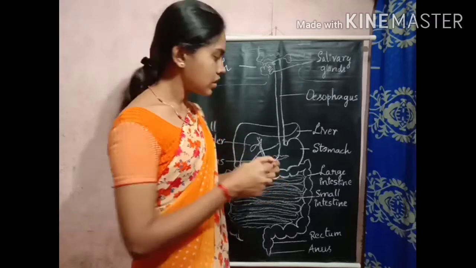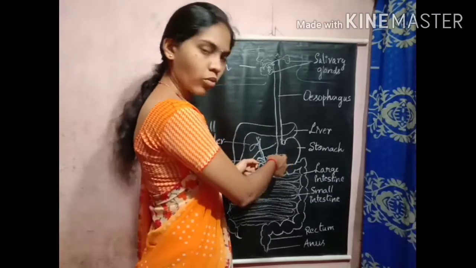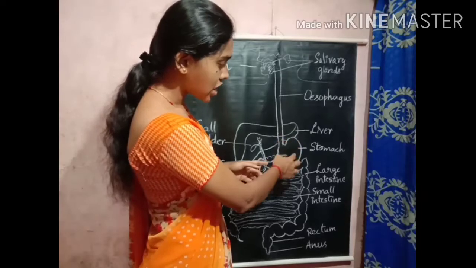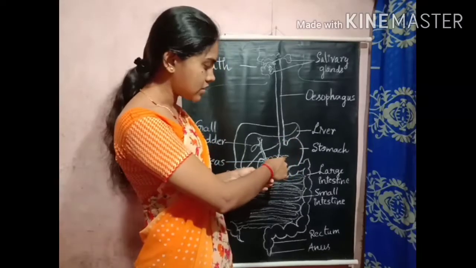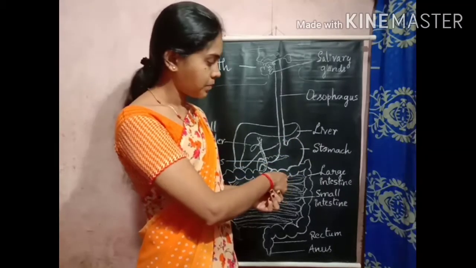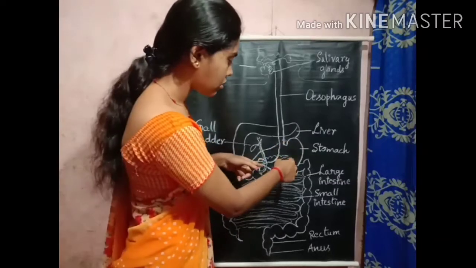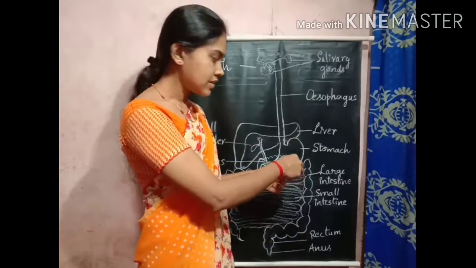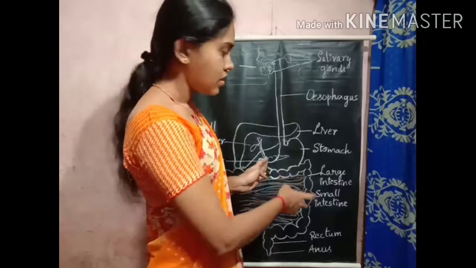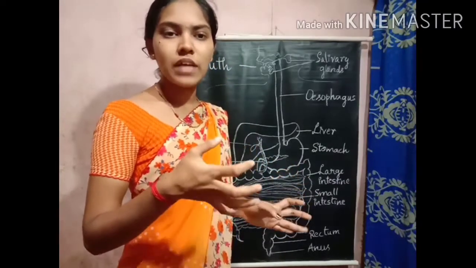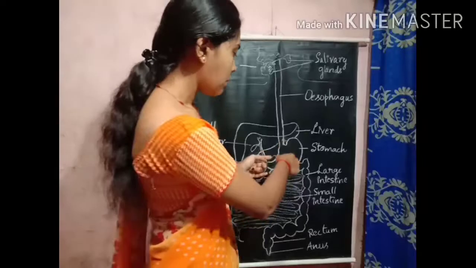It may corrode the surface of the stomach wall. That is why the mucus prevents the digestion of the stomach wall by the acid. So it takes care of the stomach structure. So the large quantity of this acid will not harm the stomach.